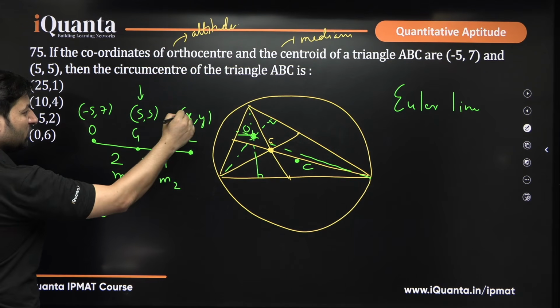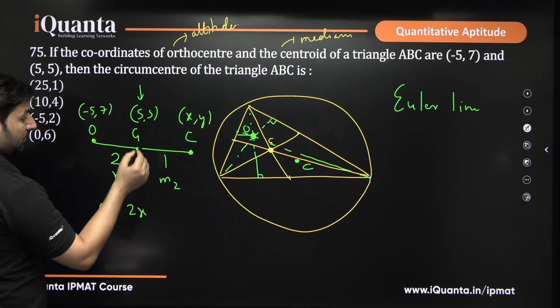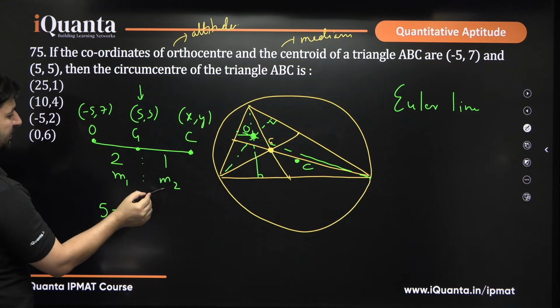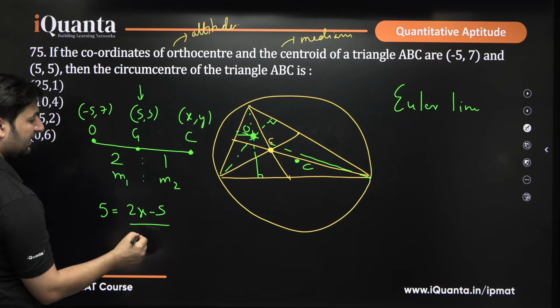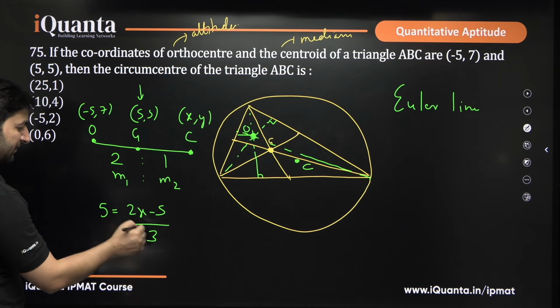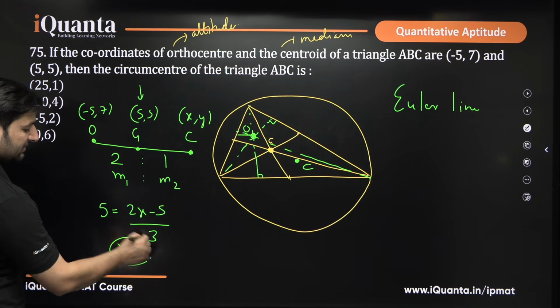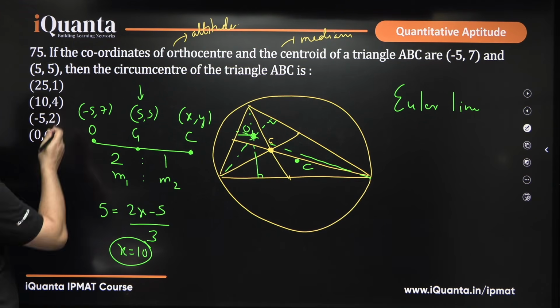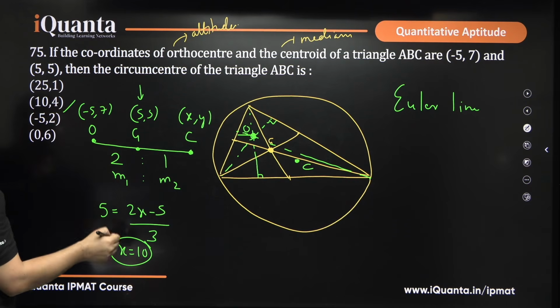So, M1 into x2, that means 2 into x, plus M2 x1, that means 1 into -5, divided by M1 plus M2, so that is 3. What do you get? 15, 5, 20, x will be 10. I hope that is clear. The moment you get x equal to 10, there is only one such option here. This will be our answer, but let us check for y as well.